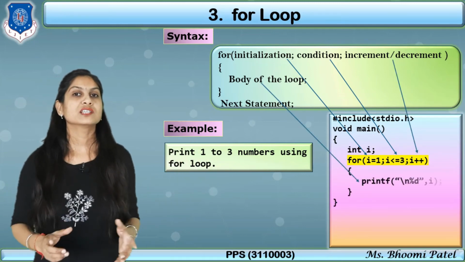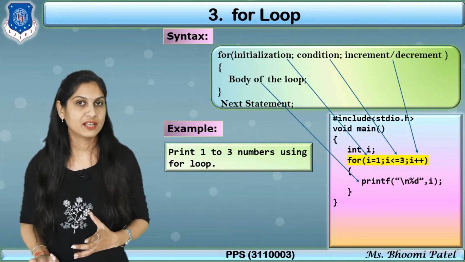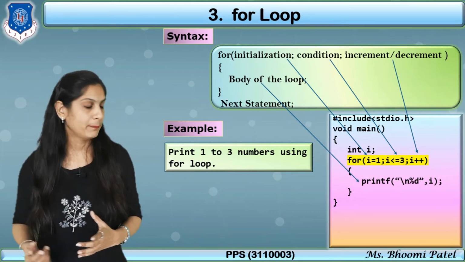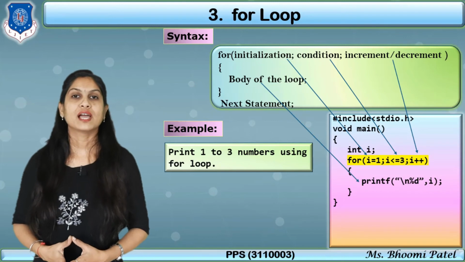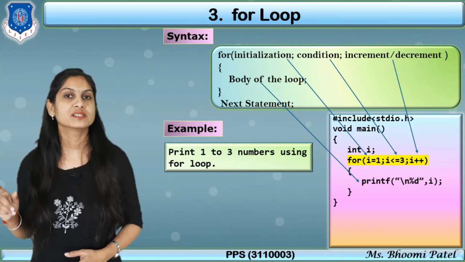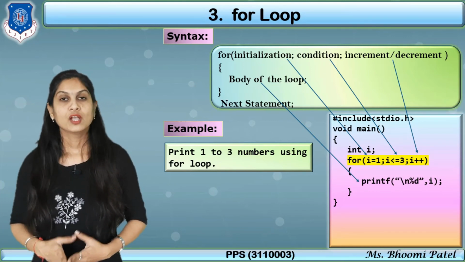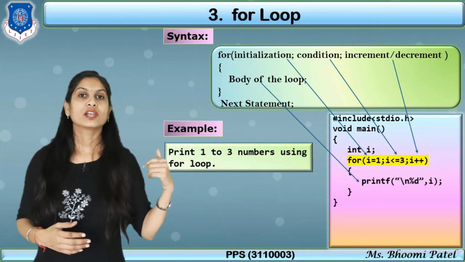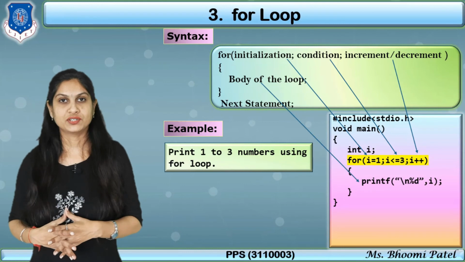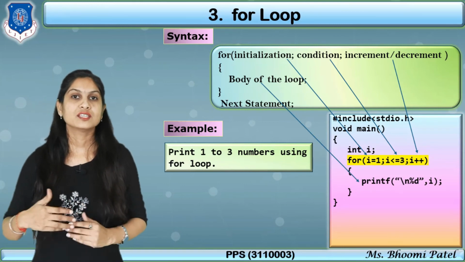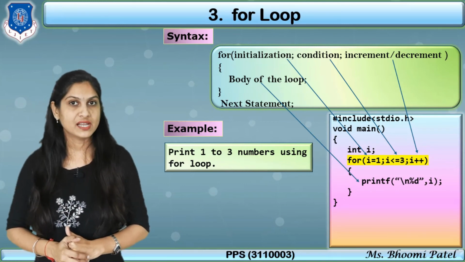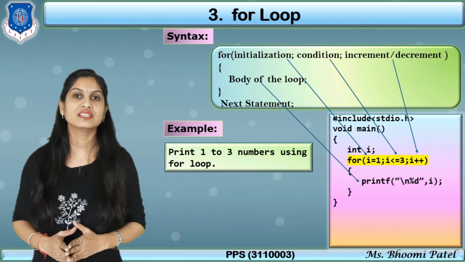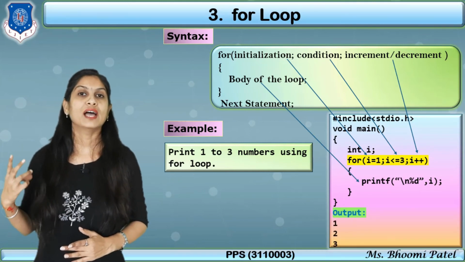Inside the curly brackets we want only the printf statement that we want to repeat, so we write printf \n %d comma I. So there is no chance to miss I plus plus or a condition or an initialization. So this program will never go into an infinite loop. The same output is there, that is 1, 2 and 3.